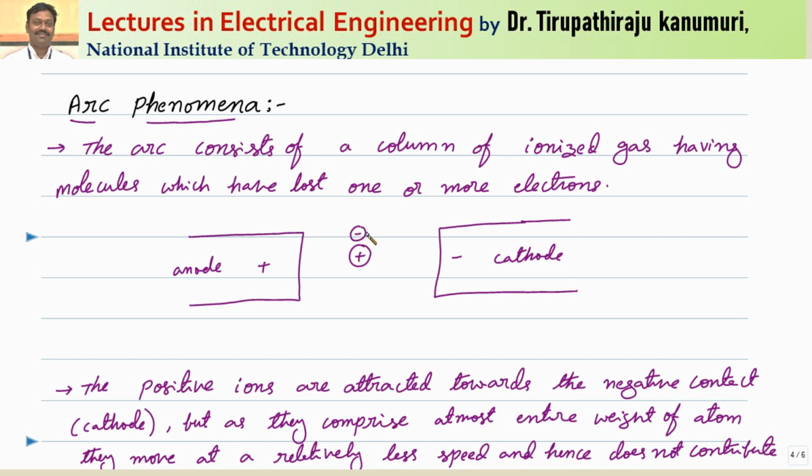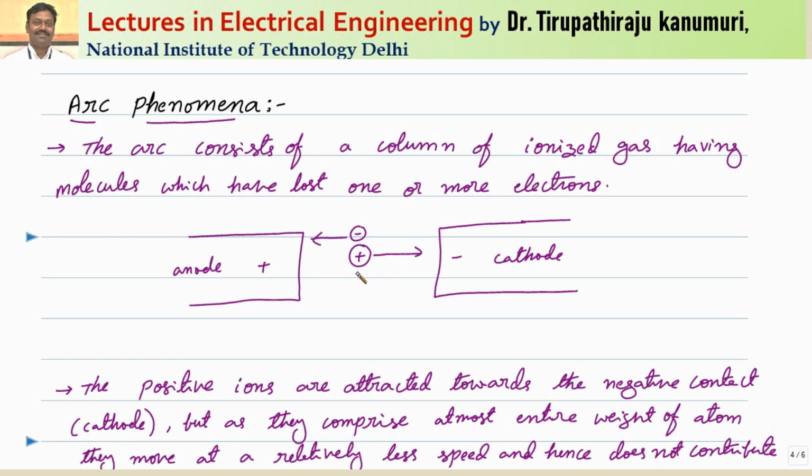Generally the weight of the free electrons is very small compared to the weight of the ion, because the ion weight is nearly equal to the weight of the atom; the electron has very little weight. The electron will be attracted towards the positive terminal and the positive ion will be attracted towards the negative terminal.